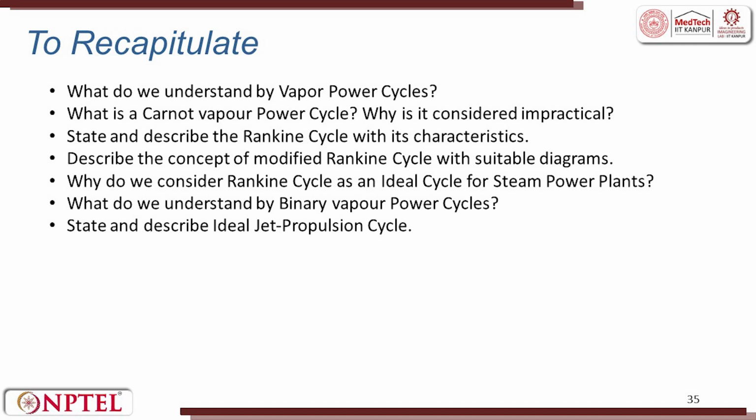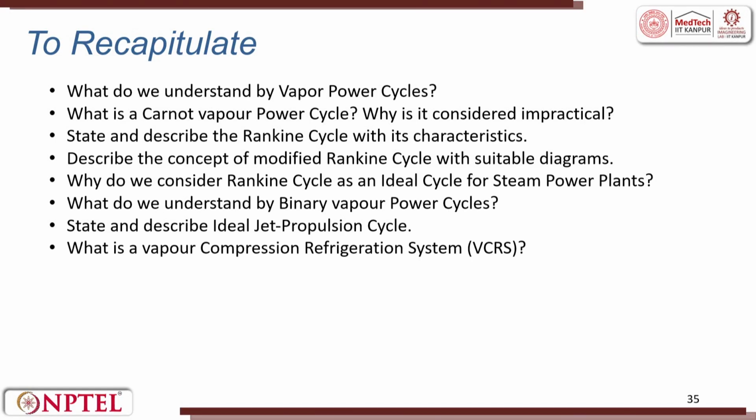So, in this lecture we first saw what is a vapor power cycle, then the Carnot vapor power cycle and why it is considered, then we went into the Rankine cycle, then the modified Rankine cycle, then the considerations we had for the Rankine cycle as an ideal cycle for steam power plants, binary vapor power cycles, jet propulsion cycles, and finally the vapor compression refrigeration system.